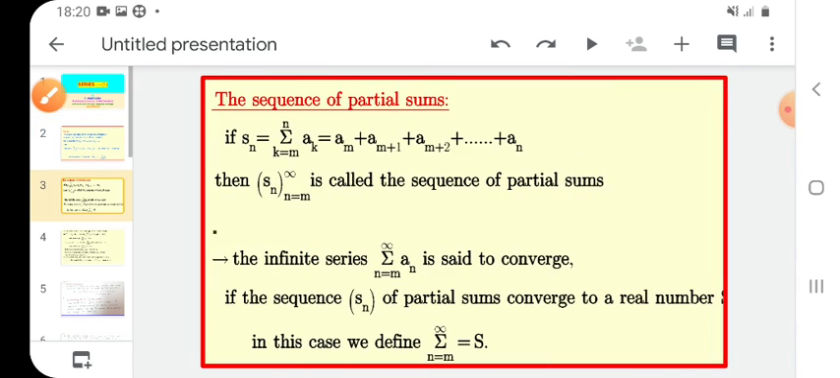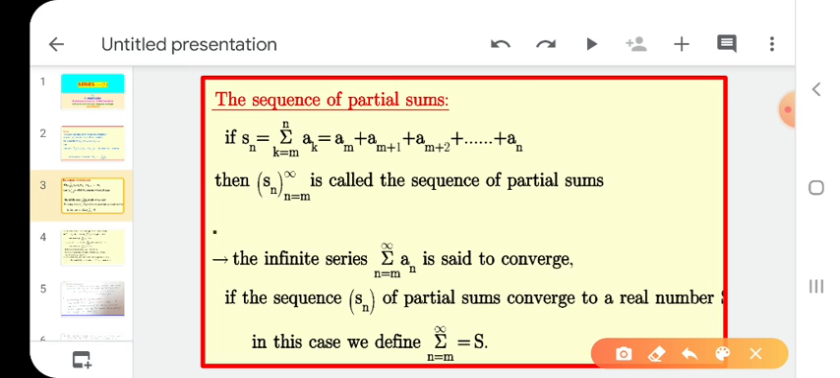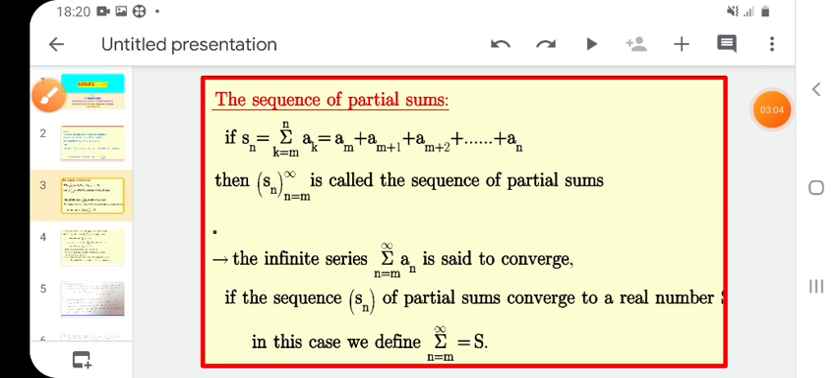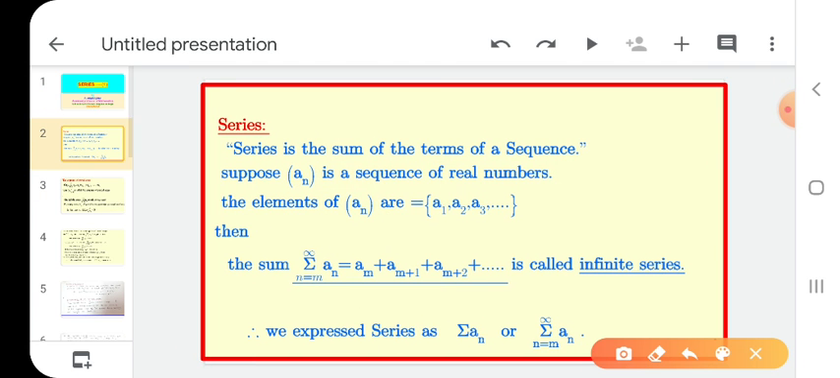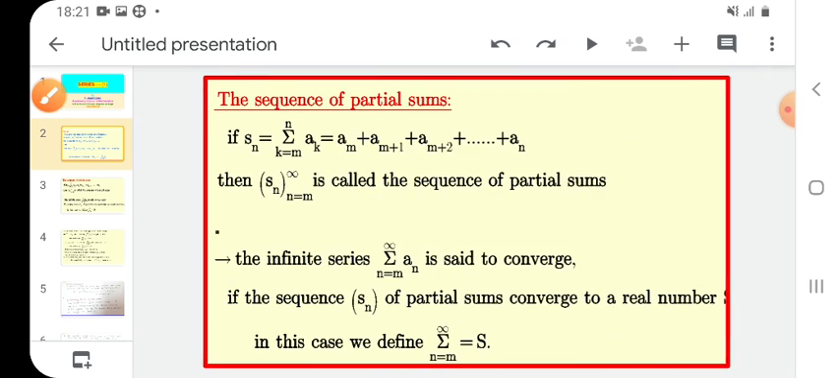See, next. The sequence of partial sums. What is this? The sequence of partial sums. Partial sums means not the complete sum. Here we take all the terms of a sequence, that is called an infinite series. Now you take only a partial part. Partial means we take only some elements, some terms of a sequence.